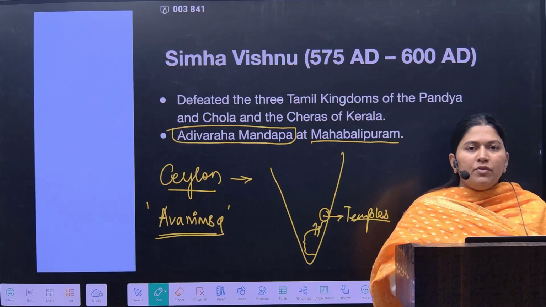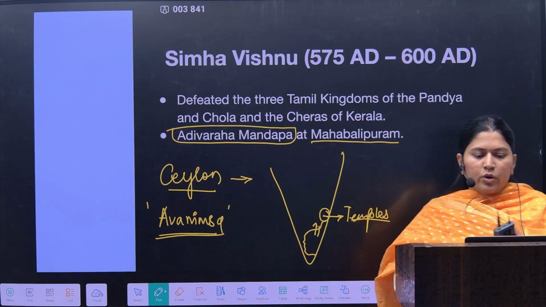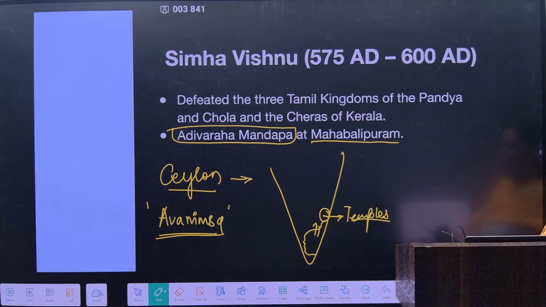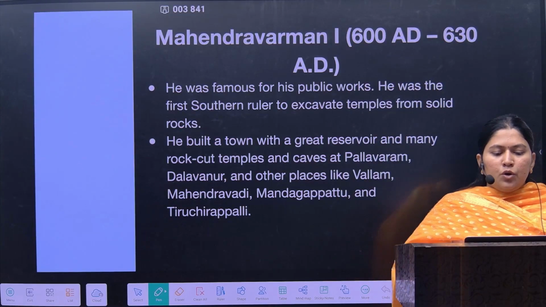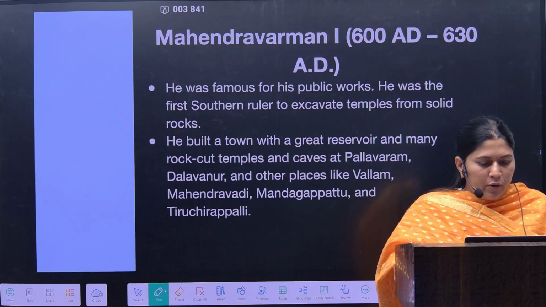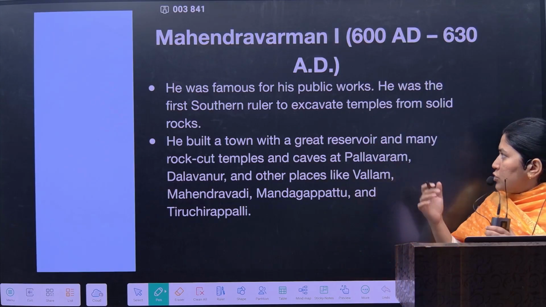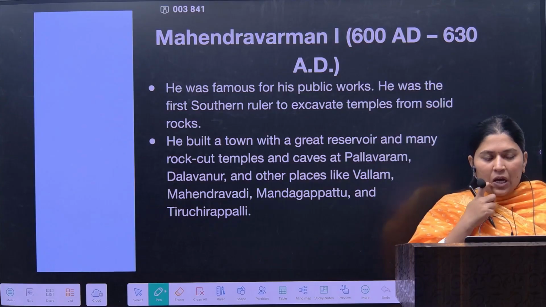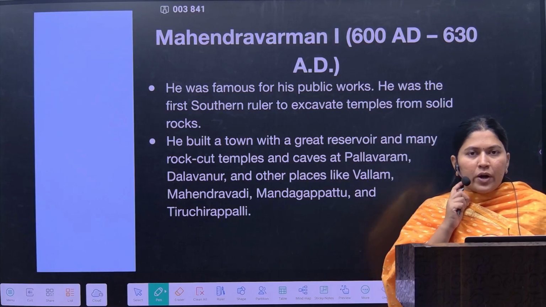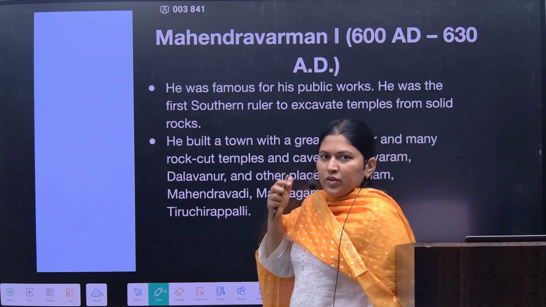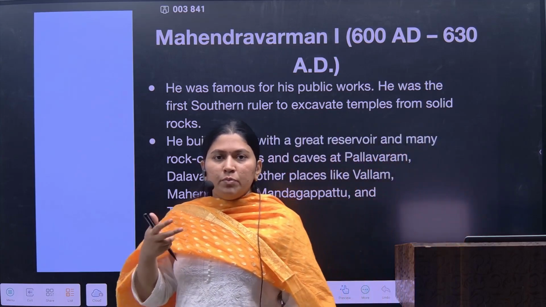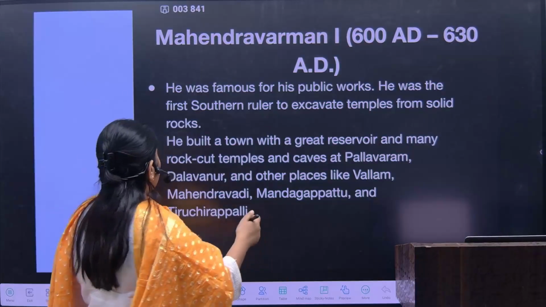After that, we'll see that Mahendra Varman would be following his path. He was a famous ruler of the 7th century. He also had wars with the Chalukyas. Mahendra Varman I, during Pulakesin II, had a war with the Chalukyas.